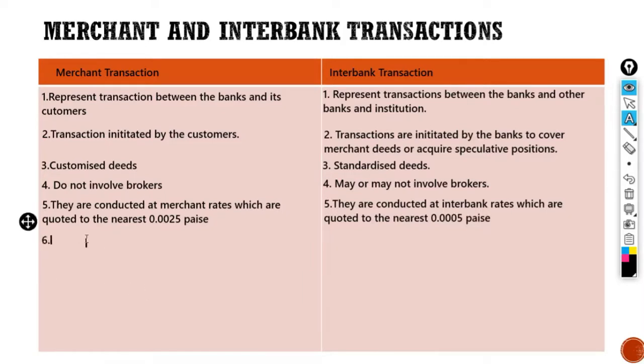The sixth point of the distinguished states that under merchant transactions, the transactions are classified as per rate. So I'll write it as transactions are classified as per rate.